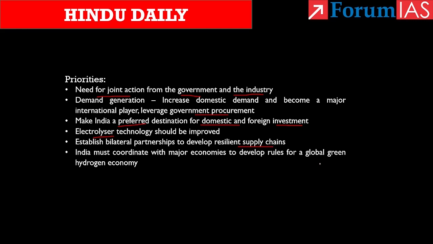This point is mentioned to reduce the role of big corporates in controlling the green hydrogen market. This is because the absence of any common global framework will only let the private corporations attempt to set rules and standards of their own. So before that, governments across the world should step in. So the author concludes by saying that India can make use of the G20 presidency as an opportunity to make rules for the global green hydrogen economy.